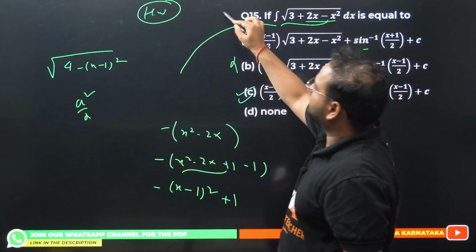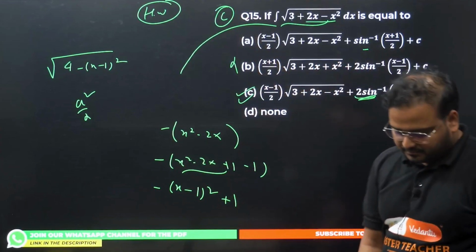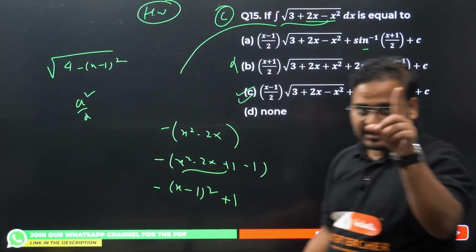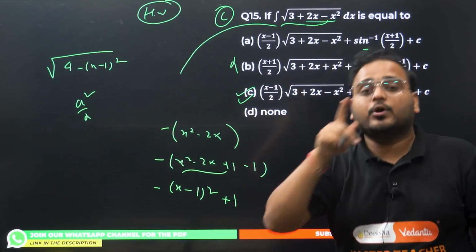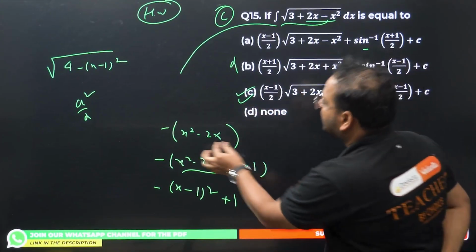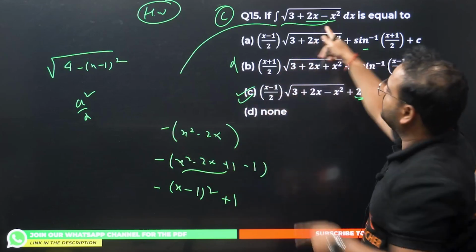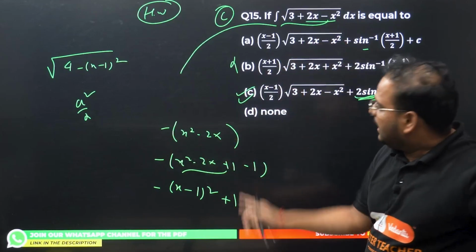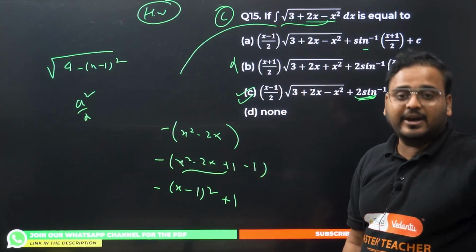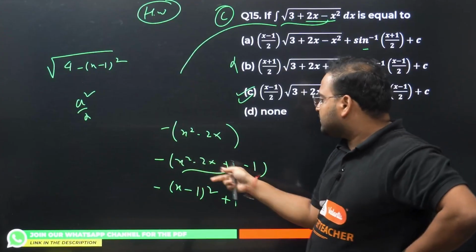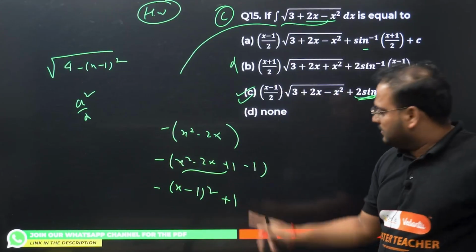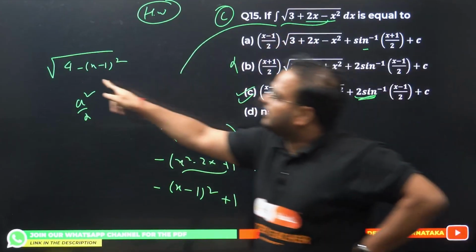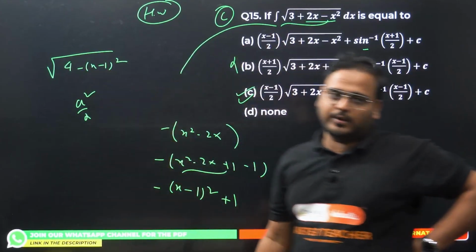So see, I've got this question right if you know the formula correctly. I'll repeat myself. Basically, they have given you this, right? You need to make a perfect square to apply the particular functions. Take the minus sign common in the last two terms. You get x square minus 2x. Add plus 1, remove minus 1. Why? To make a perfect square, you get x minus 1 the whole square in the first three terms. Minus of minus 1 becomes plus 1. This plus 1 will be added with 3 and becomes 4. What do I have? 4 minus x minus 1 the whole square.